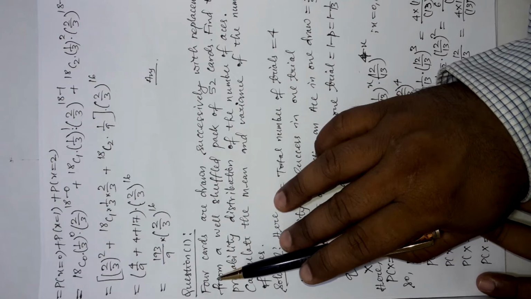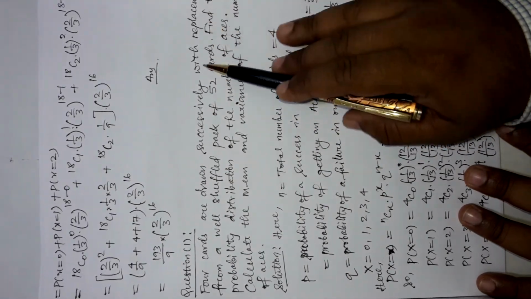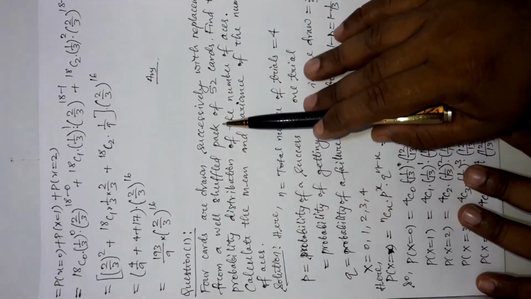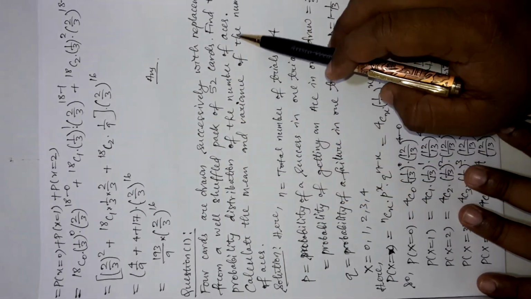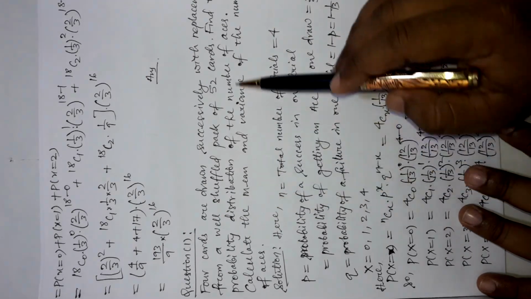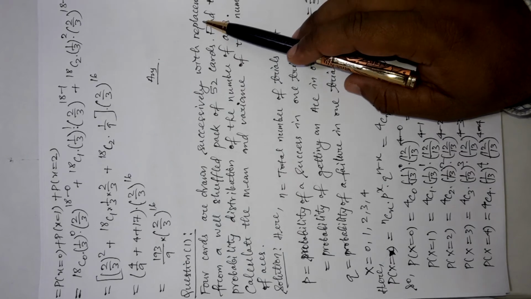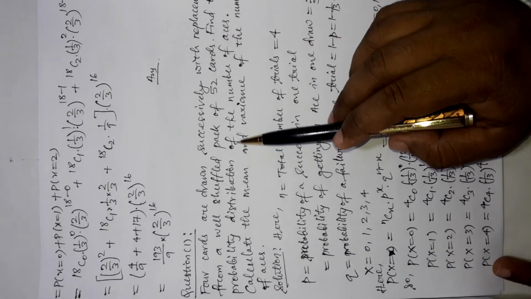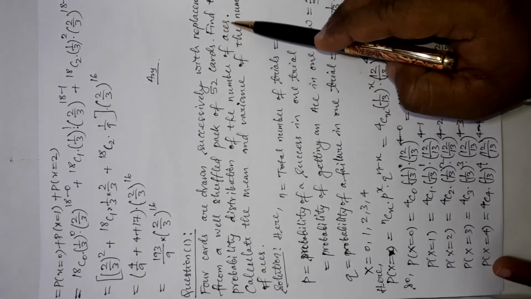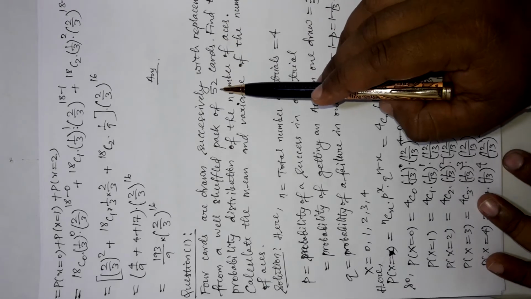So, question number 1 says that 4 cards are drawn successively with replacement, remember the word with replacement, from a well shuffled pack of 52 cards. Find the probability distribution of the number of aces here. That means the question is about drawing 4 cards successively, one by one, and with replacement, that means every time we are putting the card back in the bundle for the next draw, and our aim is to get aces. And you know there are only 4 aces in a deck of cards.